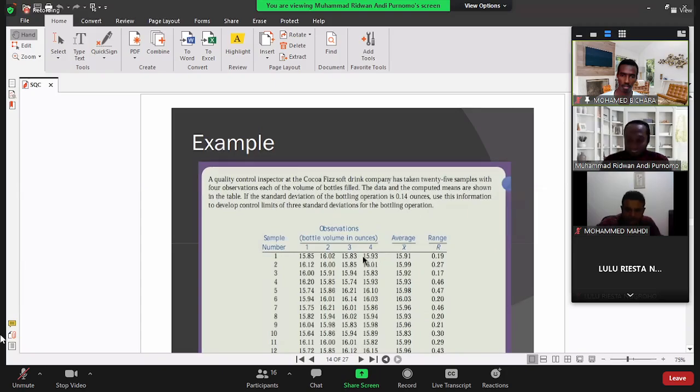Okay, let me repeat my explanation again. The range here comes from this data, because we repeat every sample 4 times, right? So from here we can identify the maximum value. For example, for the first sample, there are 4 data. Please focus on this data only. From these 4 data, we can identify the maximum value is 16.02, right? And the minimum is 15.83. When we subtract this maximum with this minimum, we get this range.